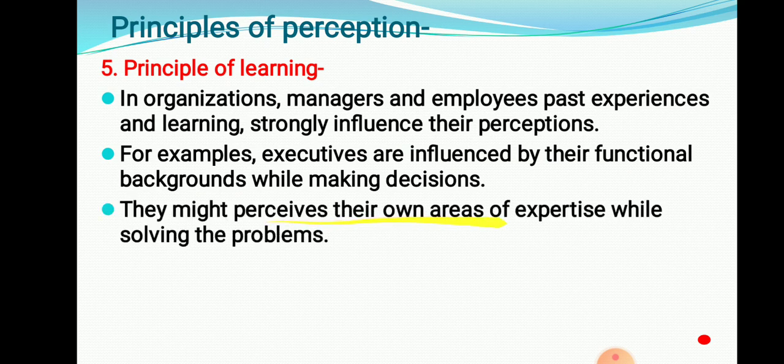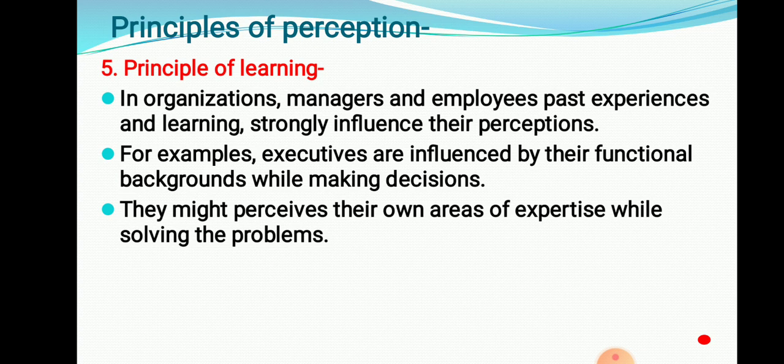They might pursue their own areas of expertise while solving problems. Managers and executives use their own experience and expertise to solve problems. This expertise and experience are nothing but learning. In that way, they understand the problems and immediately try to give a solution to that